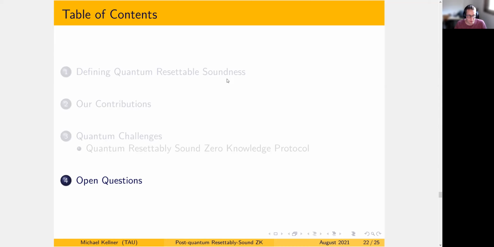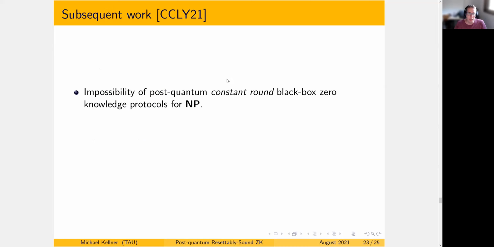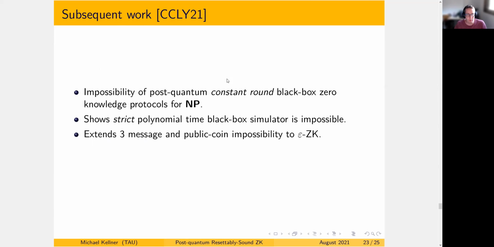And indeed, this was open after our paper for a very, very short time. Subsequent work by Chia et al. showed that it is impossible to do such a thing. The way they have shown it is they use the same measure-and-program techniques that we use to extend the result by Barak and Lindell that shows that strict polynomial time black-box simulation is impossible. On an unrelated note, they also show that three-message and public-coin impossibility holds also for epsilon-zero knowledge, and not just zero knowledge, which is a weaker notion of zero knowledge.